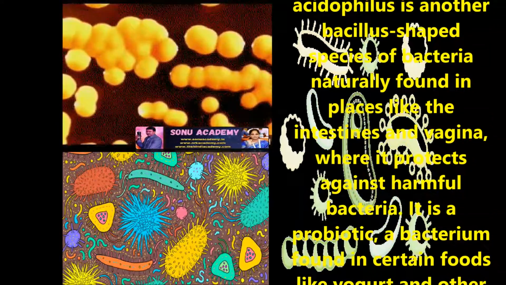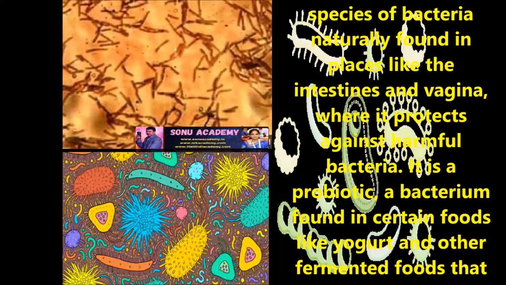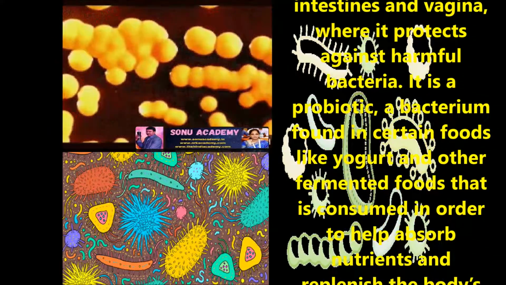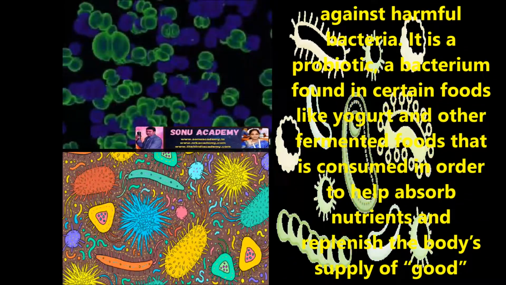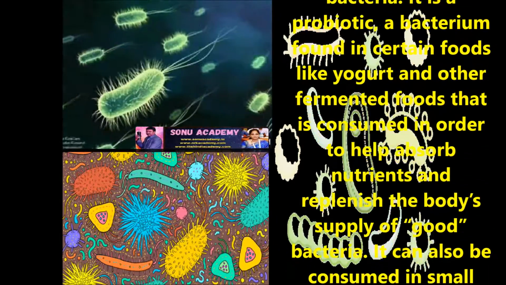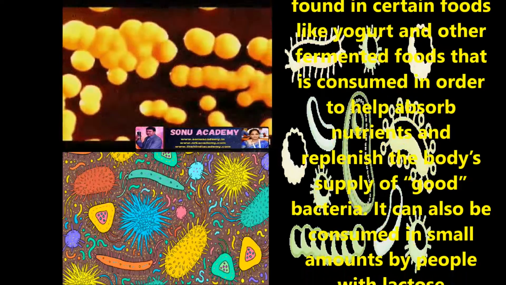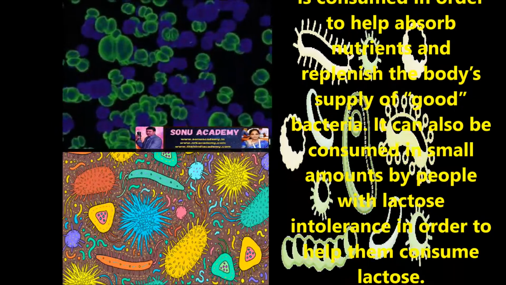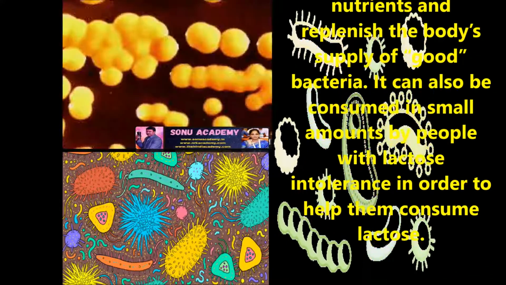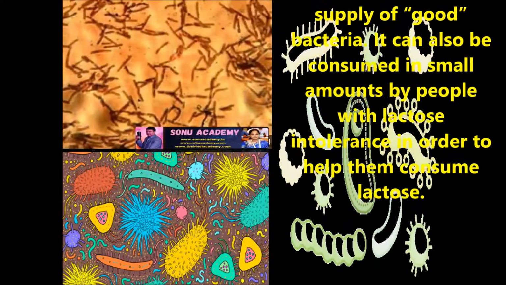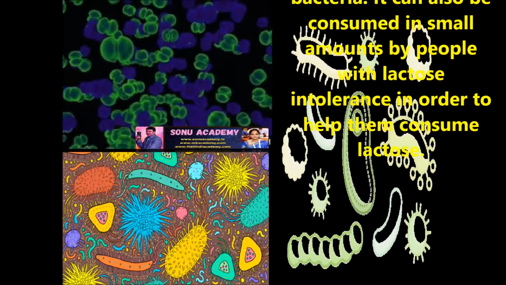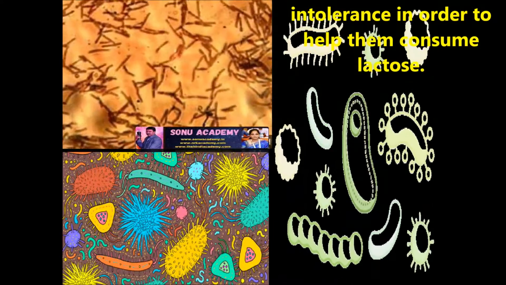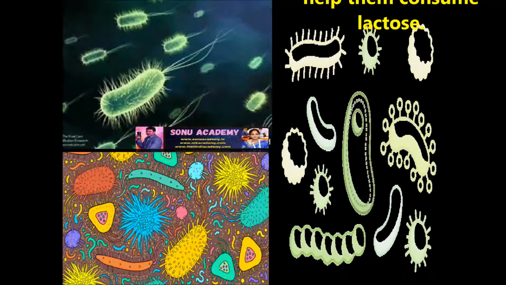Another type of bacteria is Lactobacillus acidophilus, another bacillus-shaped species of bacteria naturally found in places like the intestine and vagina, where it protects against harmful bacteria. It is a probiotic bacterium found in certain foods like yogurt and other fermented foods that is consumed in order to help absorb nutrients and replenish the body's supply of good bacteria. It can also be consumed in small amounts by people with lactose intolerance in order to help them consume lactose.